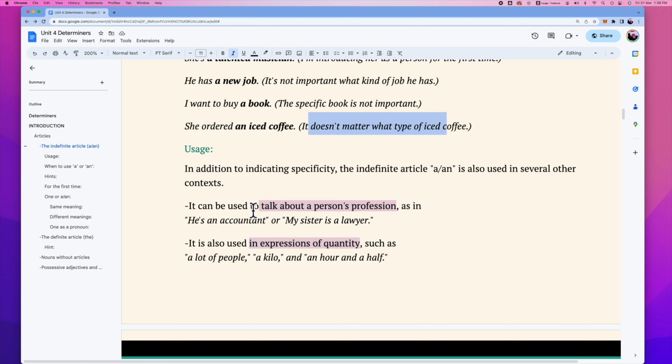There are many different usages when we are talking about the indefinite articles a or an. What are they? It can be used to talk about personal professions. He's an accountant. Or to express quantities such as a lot of people, a kilo, an hour and a half.